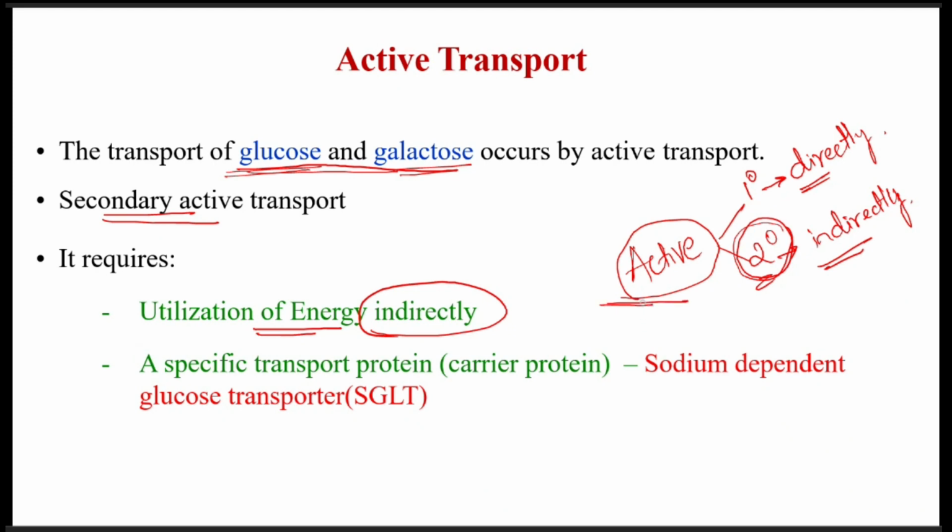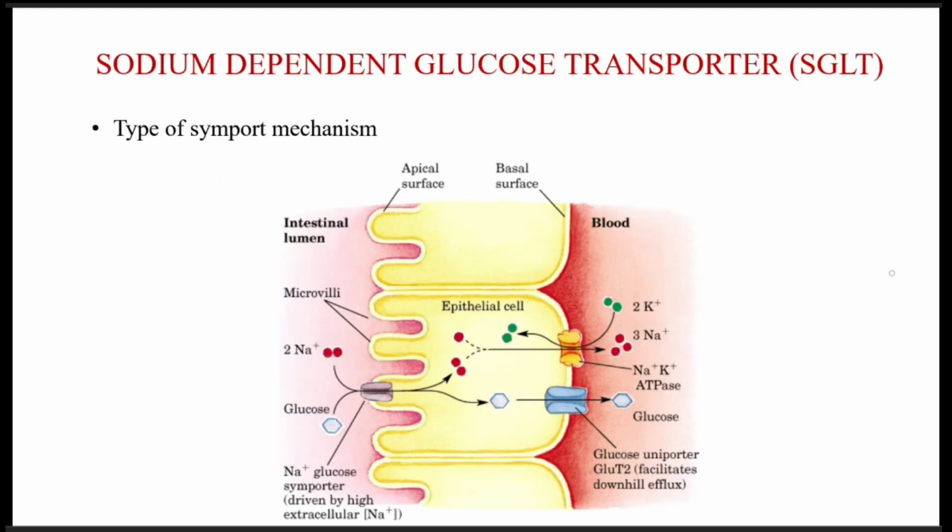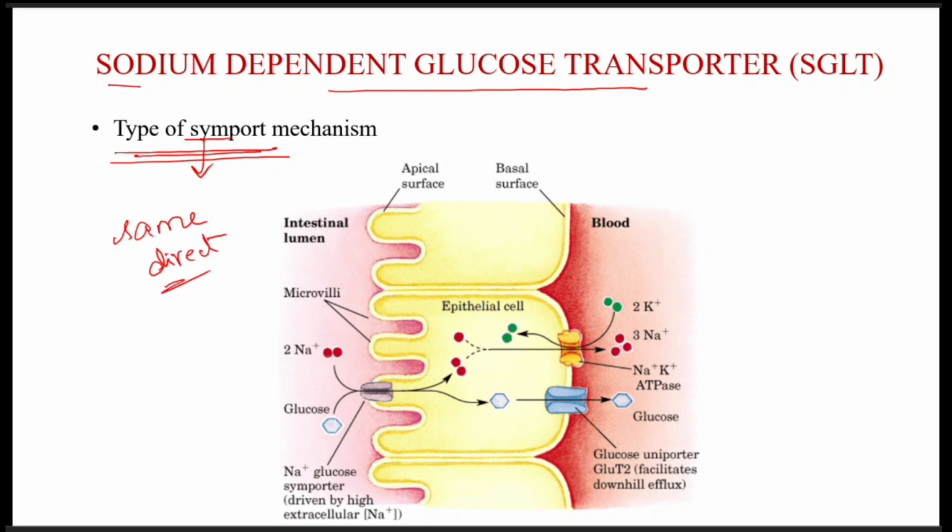Now for this secondary active transport, a special type of carrier protein is required, which is called the sodium dependent glucose transporter. This is a type of symport mechanism. Sym meaning same, port meaning direction. As the name suggests, glucose depends on sodium for its transport, and both of them will travel in the same direction.